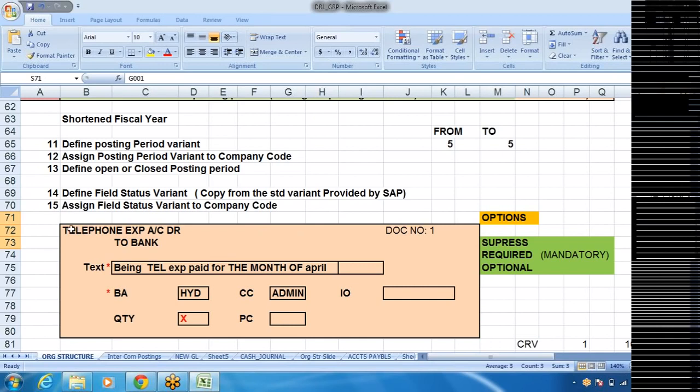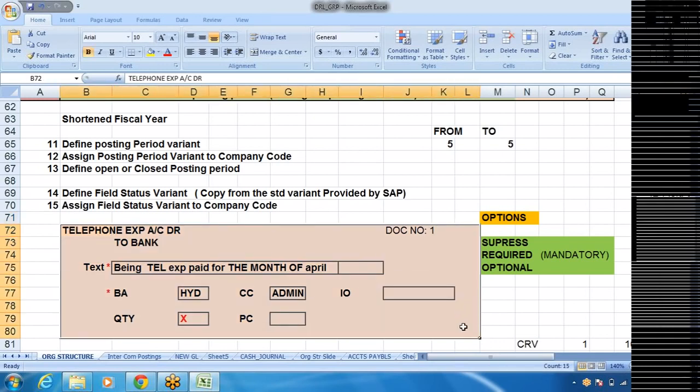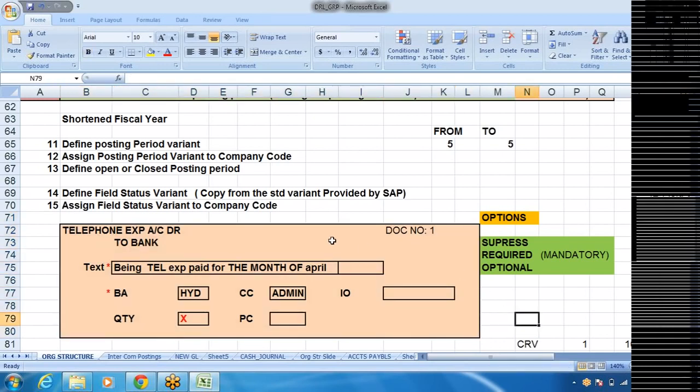Right, in the system, we'll define the field status variant, and then we'll post it. Once we define the field status variant, we then assign the field status variant to the company code. Whatever fields you make mandatory, optional or suppress, whatever options you choose, will be defined in the groups G001, 2, 3, like that. Groups will be defined.